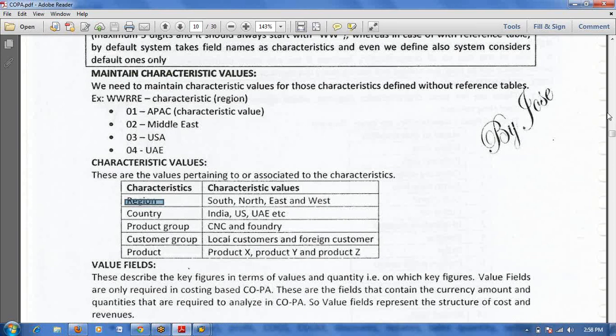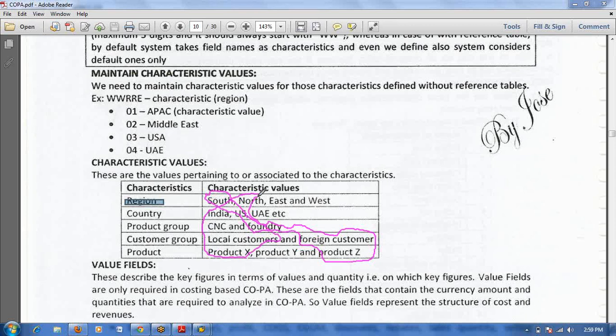Means, suppose I want to see region wise. Okay, this is south wise, US wise, foundry wise, and foreign customer wise and product Z wise. I want to see the profitability. This is one. And north wise, India wise, CNC wise, local customer wise, product X wise. This is one way I can see.